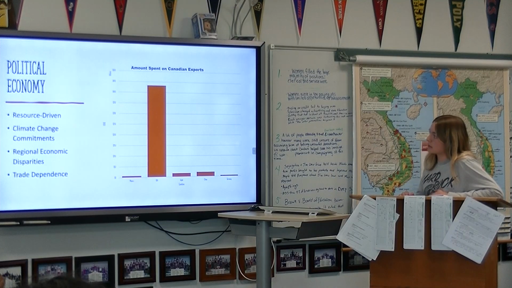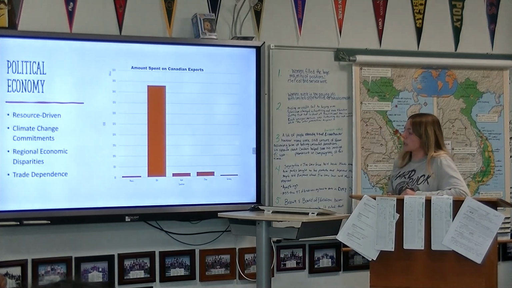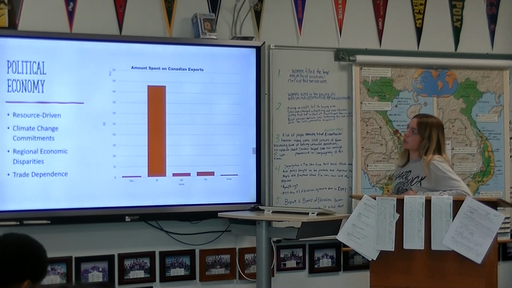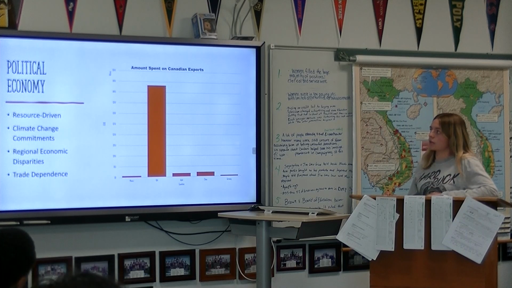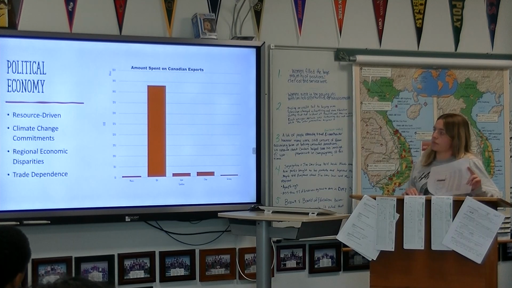And this graph shows the amount that each country spends on Canadian exports. So Mexico spends about $17 billion, and the U.S. is close to $450 billion, and others are all below $50 billion, just putting emphasis on how much we rely on the U.S., or how much Canada relies on the U.S.